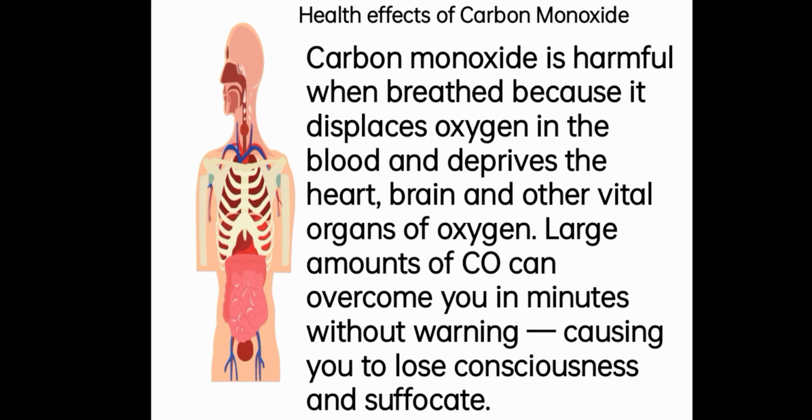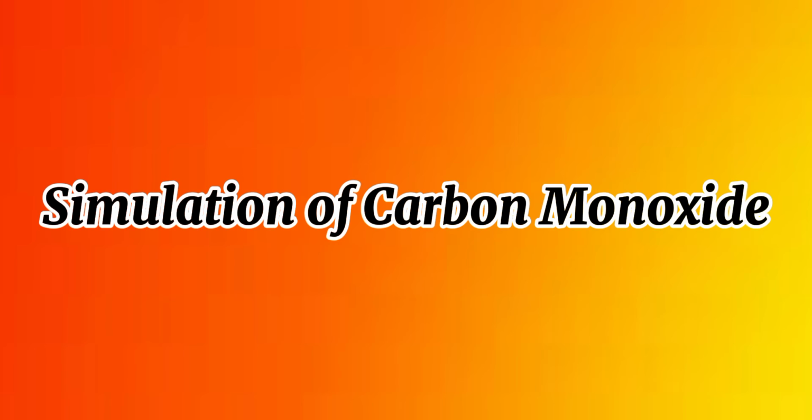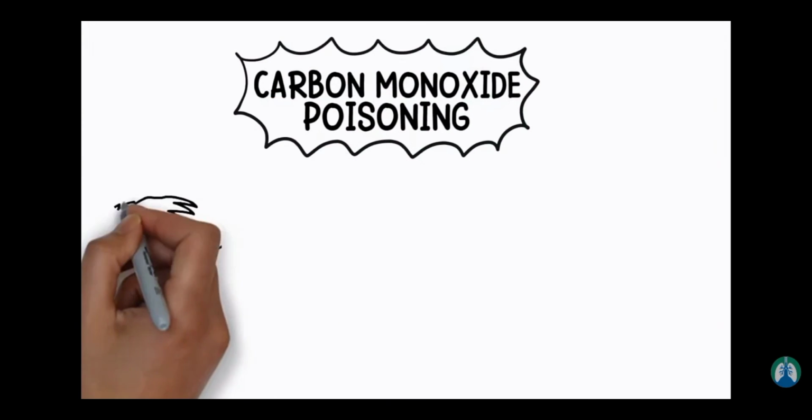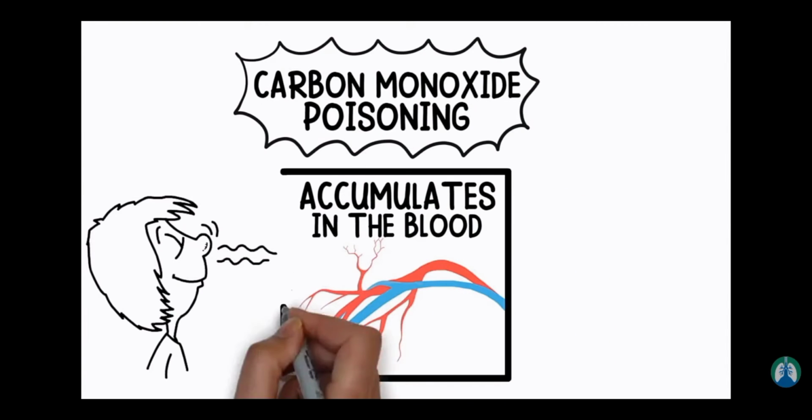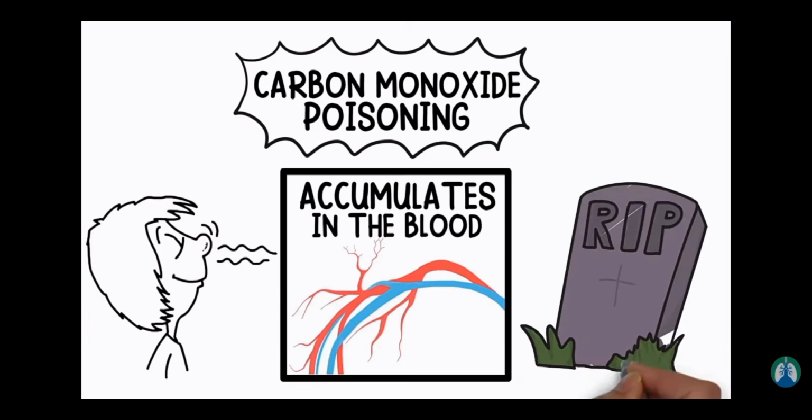Health effects of carbon monoxide. Carbon monoxide is harmful when breathed because it displaces oxygen in the blood and deprives the heart, brain, and other vital organs of oxygen. A large amount of CO can overcome you in minutes without warning, causing you to lose consciousness and suffocate. Poisoning occurs when excess carbon monoxide is inhaled and accumulates in the blood, which can cause serious tissue damage and even death in some cases.